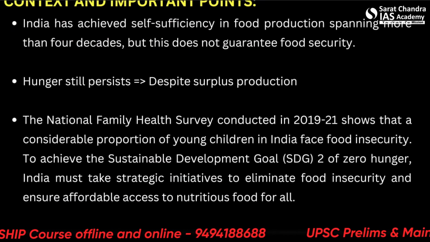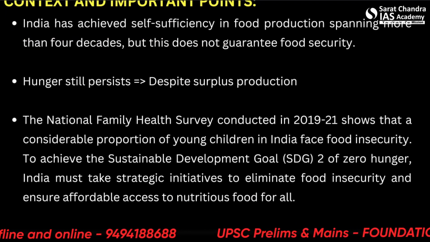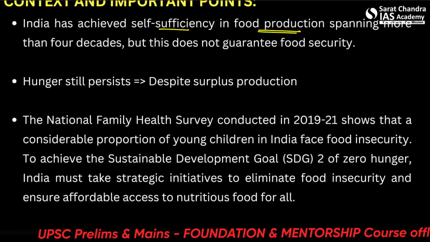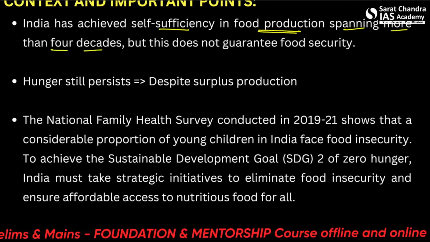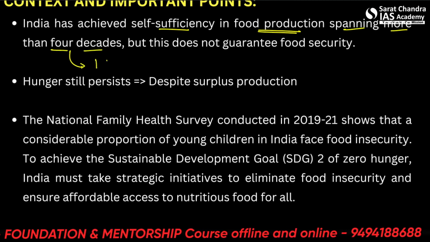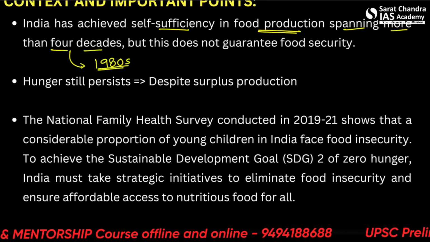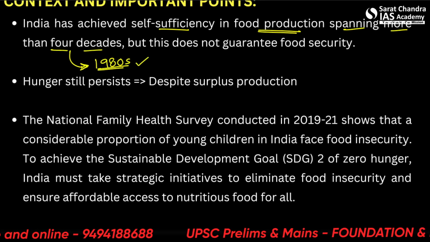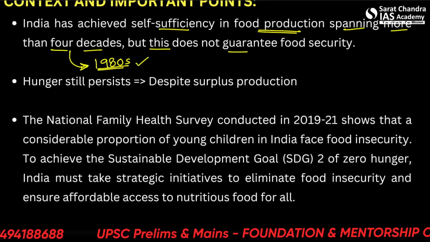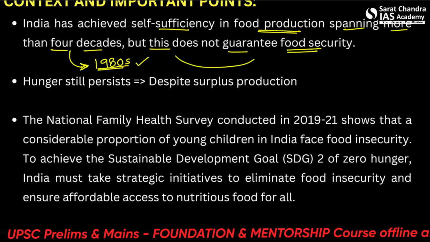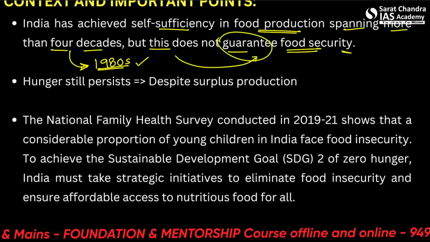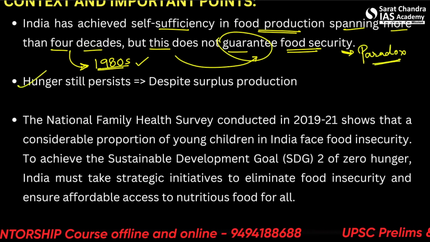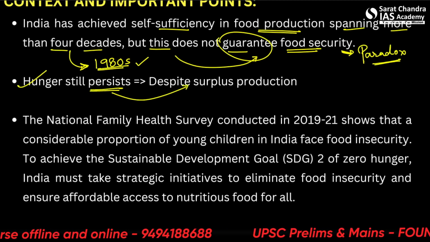So what is the introduction and body? That India has achieved self-sufficiency in food production spanning more than 4 decades. That means for the last 40 years, which means since the 1980s. You can mention the Green Revolution also, or other revolutions in Indian food growth, but this does not guarantee food security. It should have guaranteed food security, but it does not. So this is the paradox here. Hunger still persists despite surplus production. So why is that?